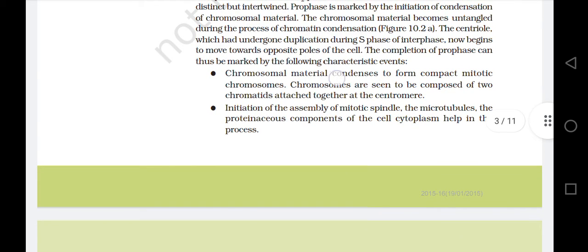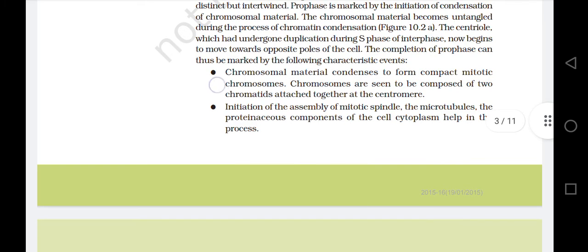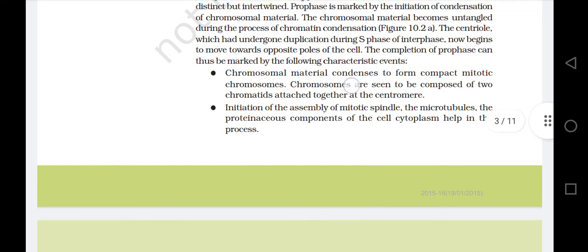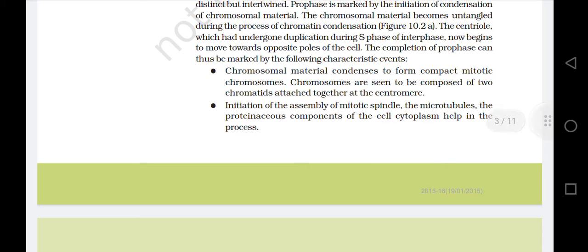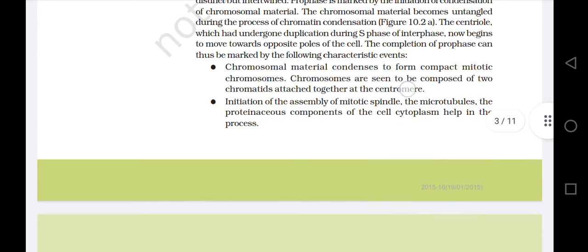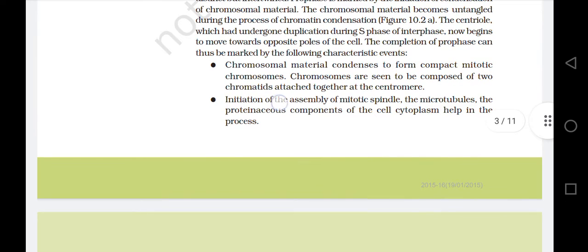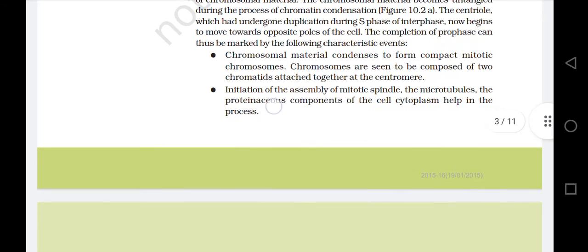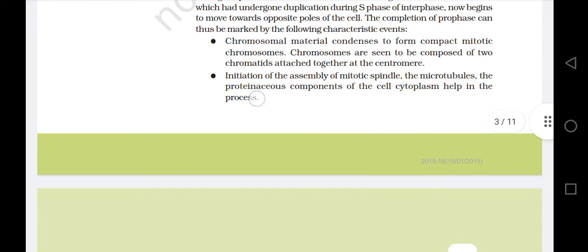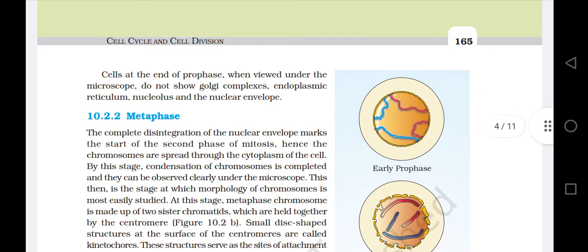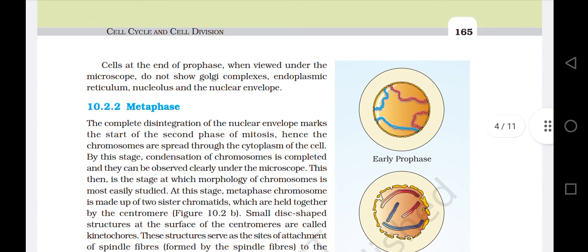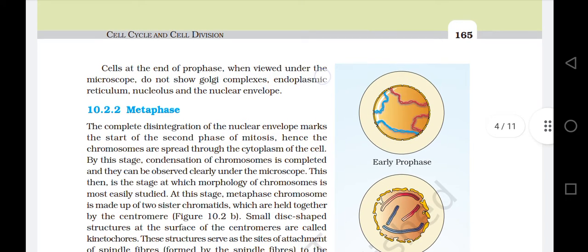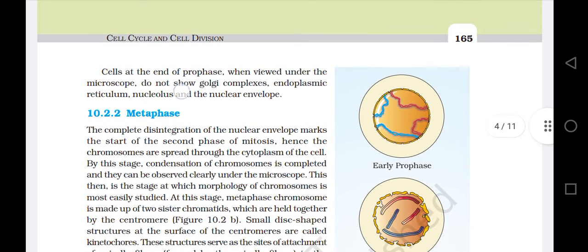The completion of prophase can thus be marked by the following characteristic events. Chromosomal material condenses to form compact mitotic chromosomes. Chromosomes are seen to be composed of two chromatids attached together at the centromere. Initiation of the assembly of the mitotic spindle, the microtubules, proteinaceous components of the cell cytoplasm, help in the process. Cells at the end of prophase, when viewed under the microscope, do not show Golgi complex, endoplasmic reticulum, nucleolus, and the nuclear envelope.